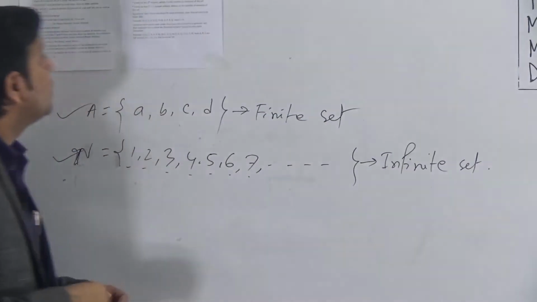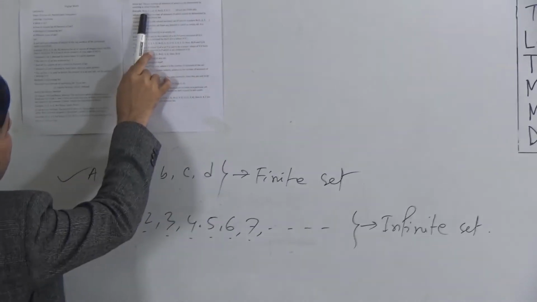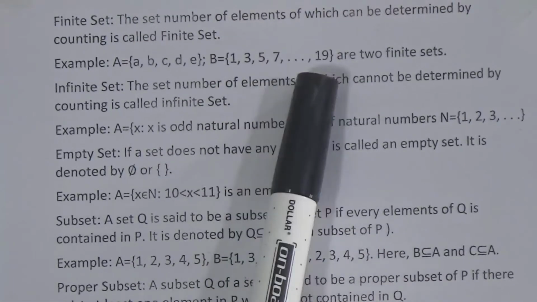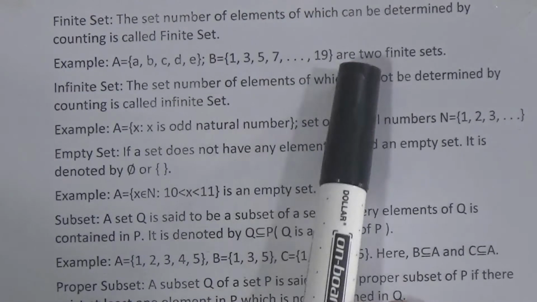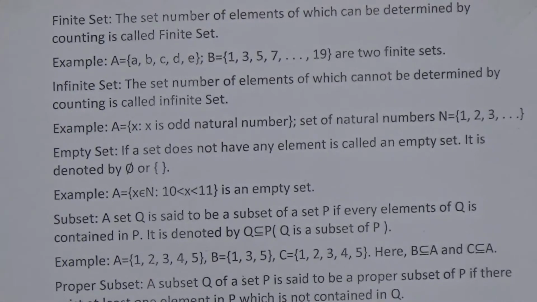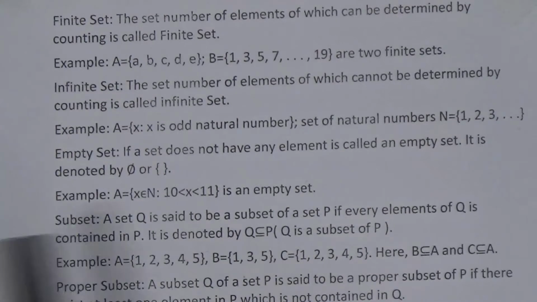Okay, dear students. So I have given some examples here. Finite set A equals a, b, c, d, e. We can say there are 5 elements in set A, and in B: 1, 3, 5, 7 up to 19. If we count here, we'll get a total of 10 elements. So these two sets are finite sets.